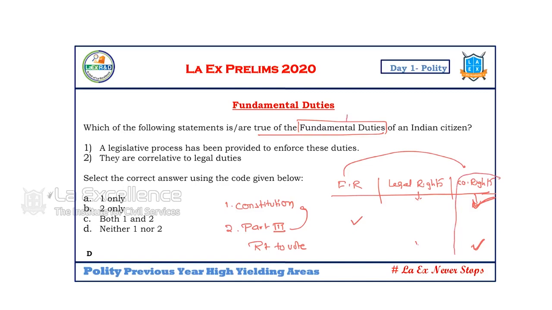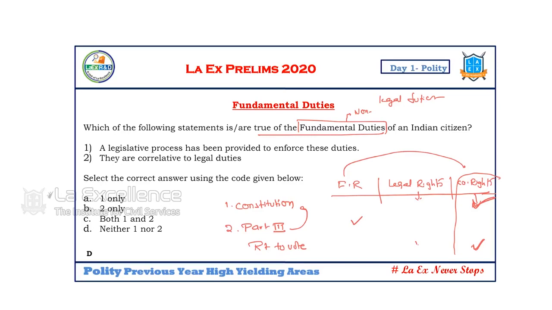Now, similarly, fundamental duties are non-enforceable. We also have legal duties which are made by law. Payment of taxes, income tax and other taxes, is a legal duty. If you don't do the legal duty, you are punishable. If you don't pay your taxes, you can be arrested and sent to jail. But fundamental duties, if you are not following them, there is no problem to you. So there is no legal enforceability unless Parliament converts a fundamental duty into a legal duty.